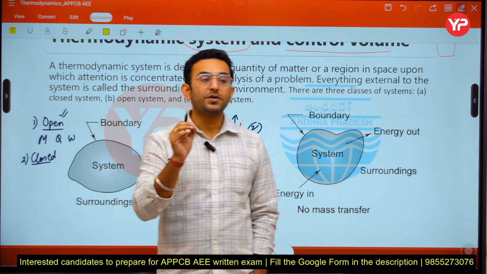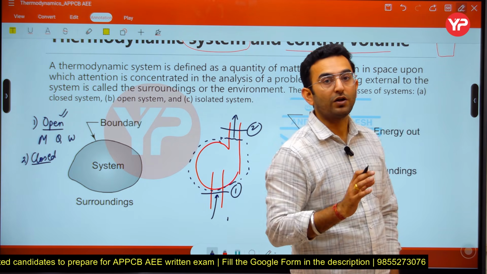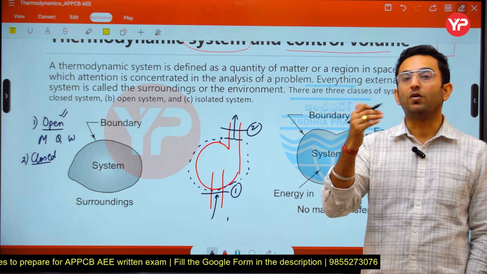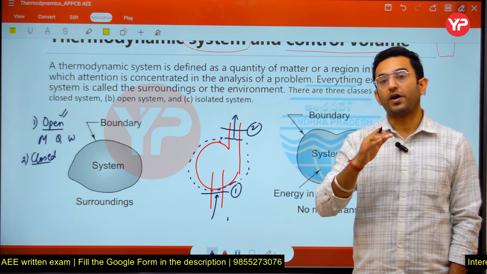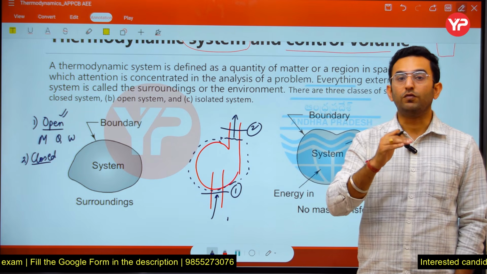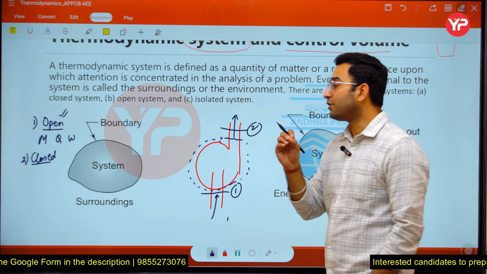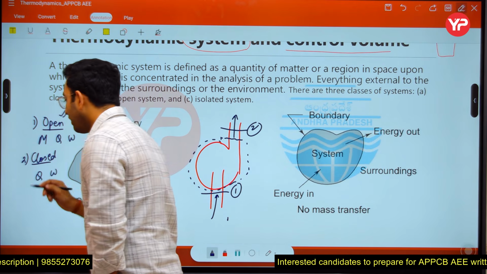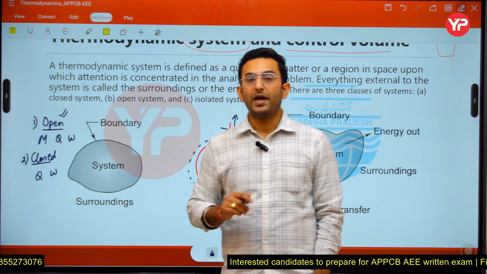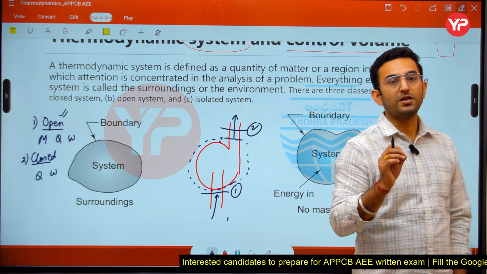So there are some cases here in which the mass does not transfer into the system or out of the system. That means we have a defined mass in the system. There is no mass transfer involved. The only energy transfer involved is due to the heat and due to the work. And that particular type of system is known as the closed system.